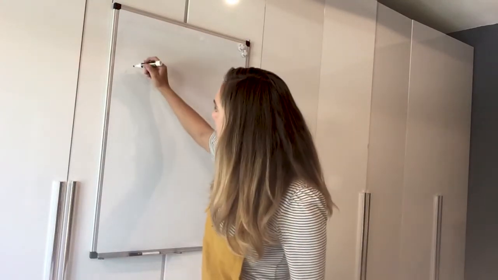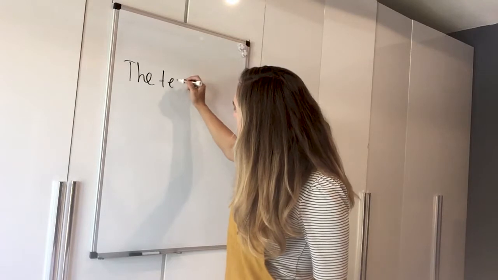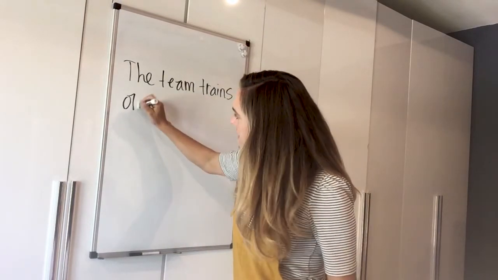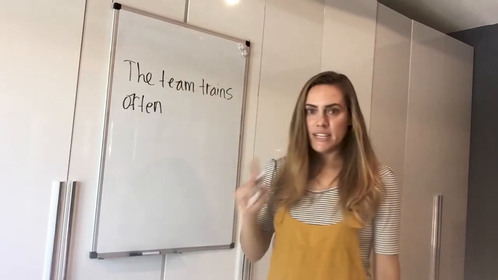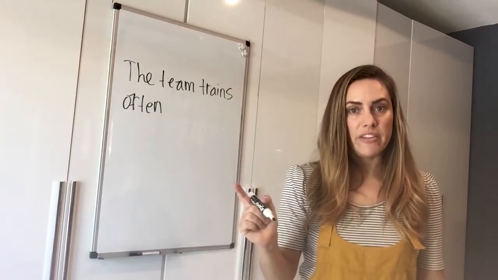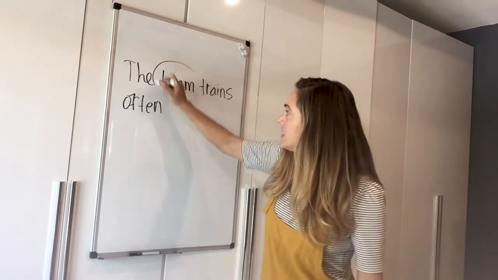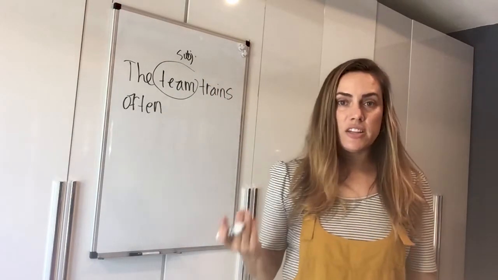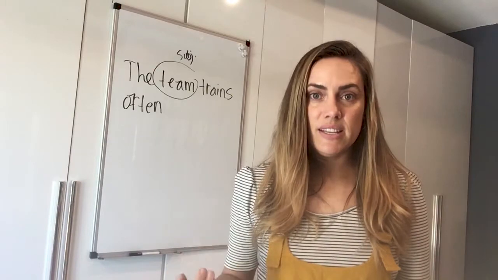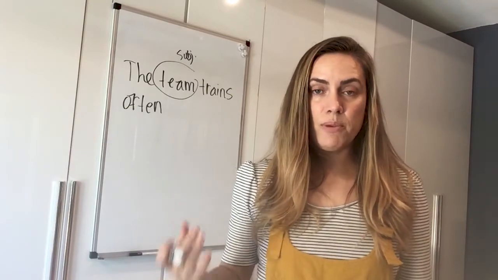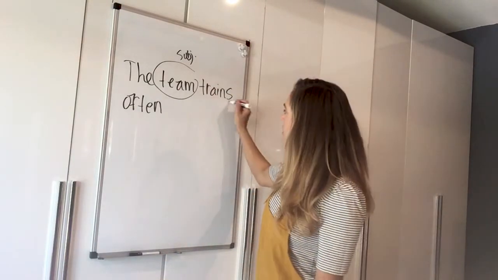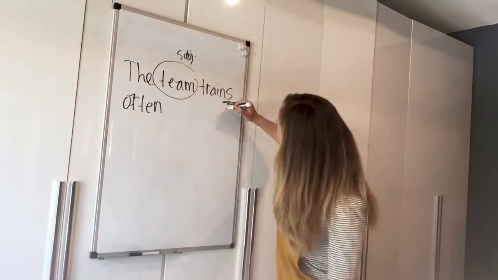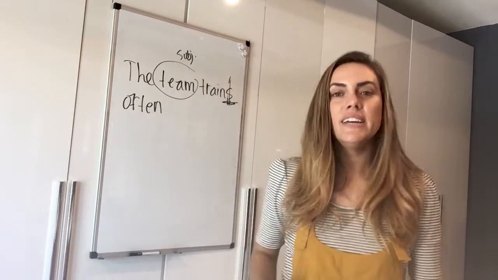So I can say, the team trains often. The team. One team, but there's many people on the team. It's one team, that's the subject. And in American English, subject-verb agreement, the team is singular, third person singular. That means the verb has to have the S, third person singular S. Don't forget that, okay?